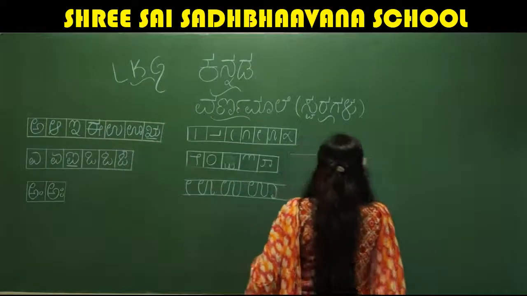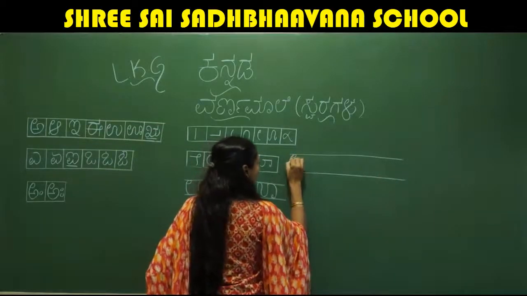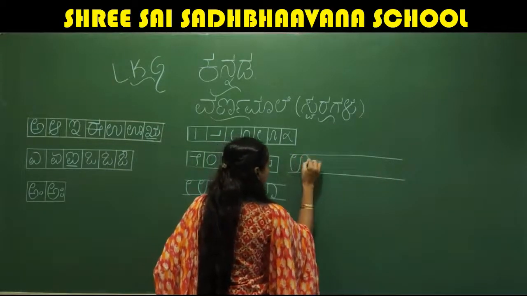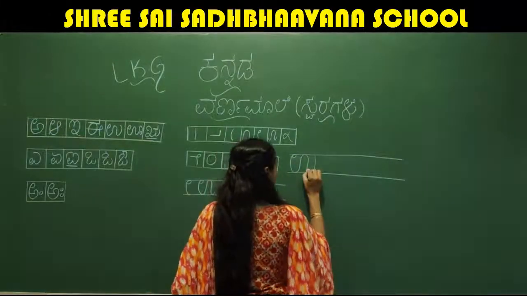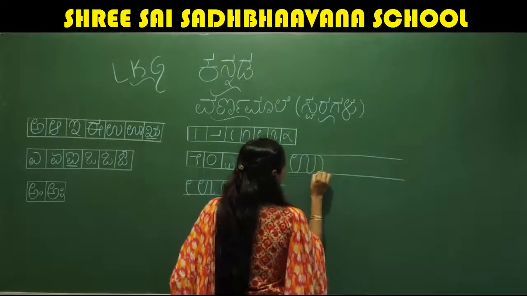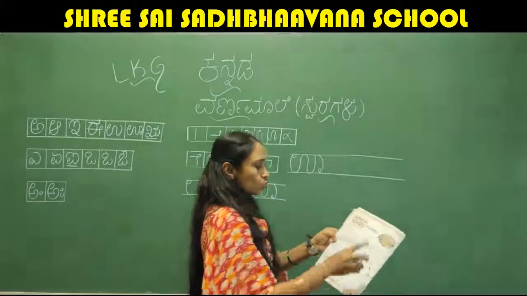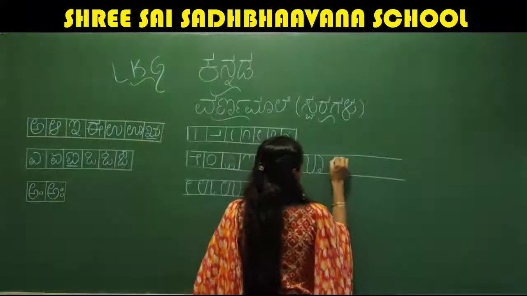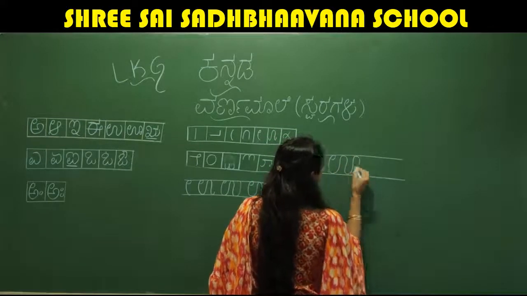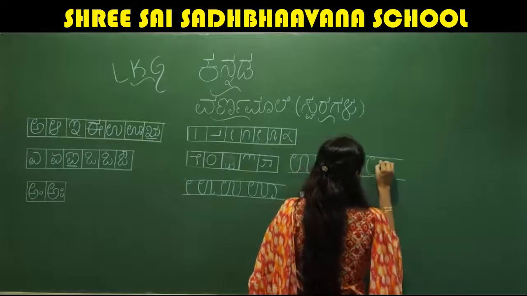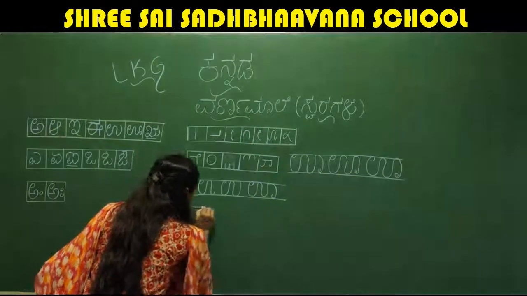I'll show you. I'll write one more time. See? Come down, go up, come down. This is letter woo. Okay, so this letter woo we are going to write like this. See, look at here. So this is woo. Okay, so go up, come down, and again one more time. Woo. Okay, I'll write one more time here.